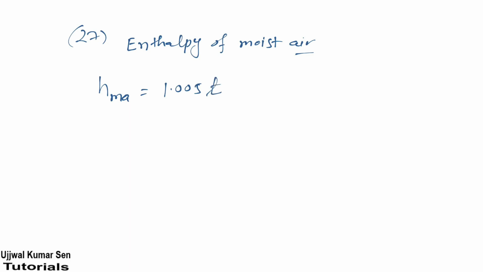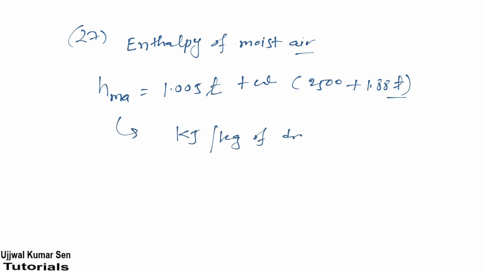Dry bulb temperature, to be taken in degree centigrade, plus omega (2500 plus 1.88 T). So always try to remember this formula, right? Okay, and its unit would be what? That is interesting, kilojoule per kg of dry air.